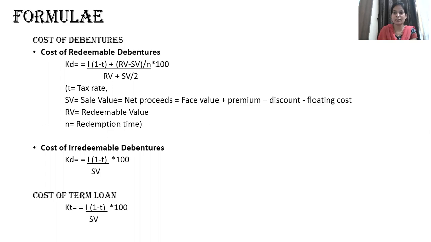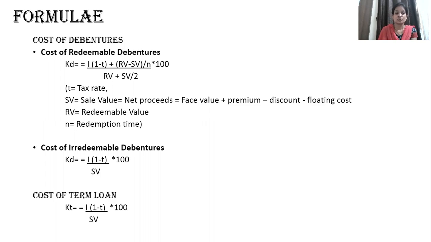What is redeemable value? Suppose a company is issuing debentures today and is going to redeem them after 5 years. The value that will be paid after 5 years is the redeemable value. And whatever value the company is issuing at today is called the sale value.